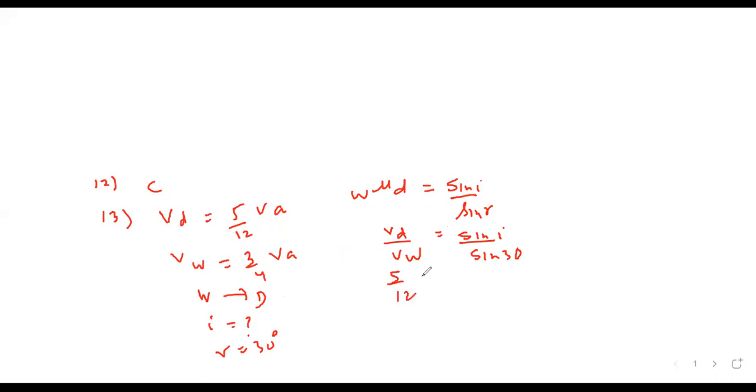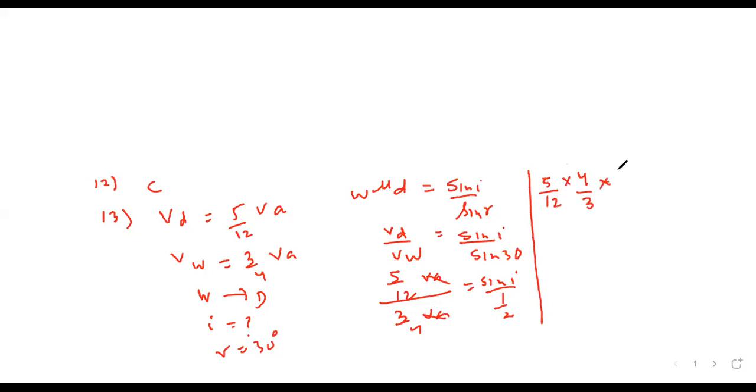So 5 by 12 velocity in air upon 3 by 4 velocity in air, sine of I upon sine 30, half. 5 by 12 into 4 by 3 into half will become sine I. 4 3s are 12, into 1 upon sine 30, half. Some error I think I got.